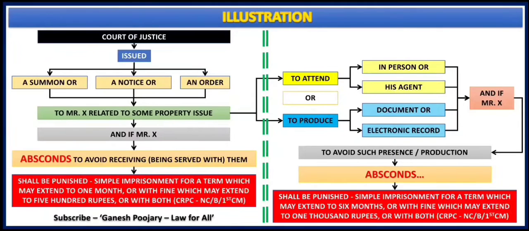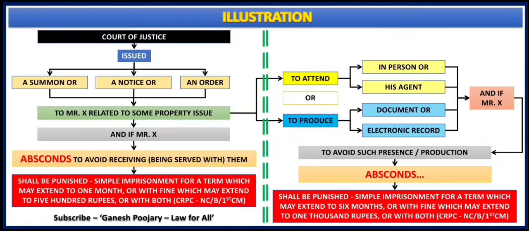Court of Justice issued a summon or a notice or an order to Mr. X related to some property issue. Now this is the illustration that we are discussing. Okay, Court of Justice, what it has done? It has issued a summon or a notice or an order related to some property issue, and Mr. X absconds because he doesn't want to receive such summon or notice or an order.